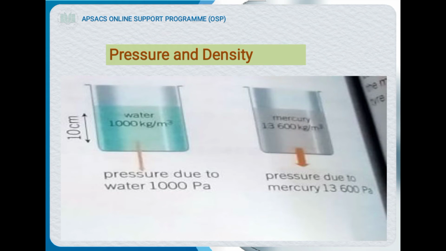Same amount of water and same amount of mercury, but due to the difference in density, there is a difference in pressure. So again we say that pressure depends on the density of the liquid, when we are discussing the pressure of liquid.